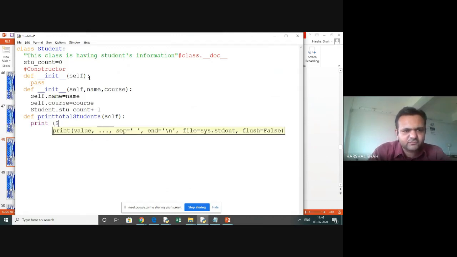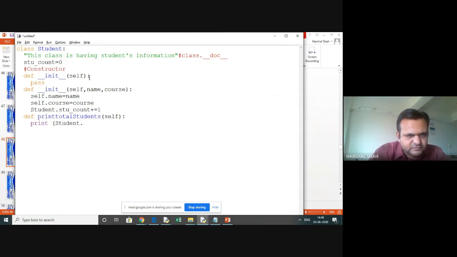Will it get printed through self? No, it will not print through that, because we need to access the static member. So I need to write the class name, that is student.count, the student count, which is getting updated.